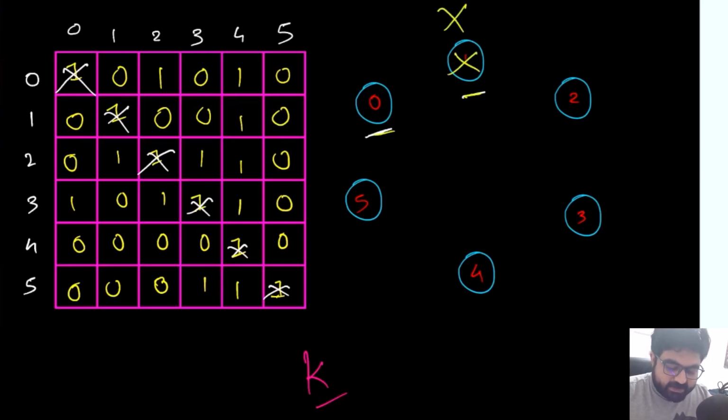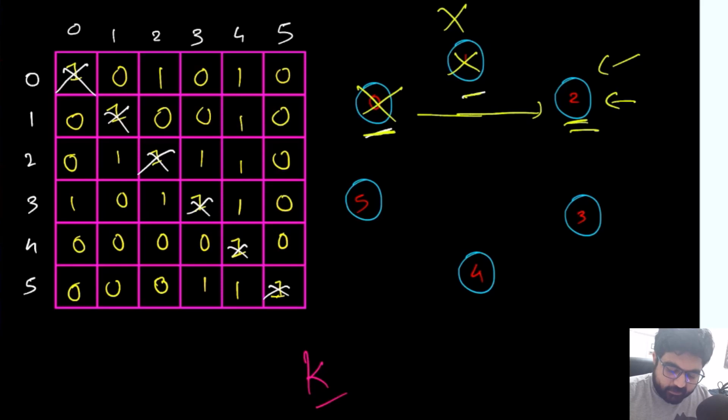If 1 cannot be a celebrity, we can simply skip over to the second value. Now we check whether 0 knows 2. In this case, 0 knows 2. Because 0 knows 2, we can say for sure that 0 cannot be a celebrity, so we ignore this.